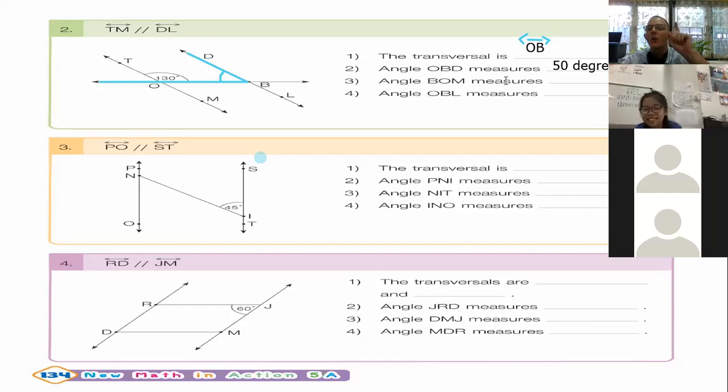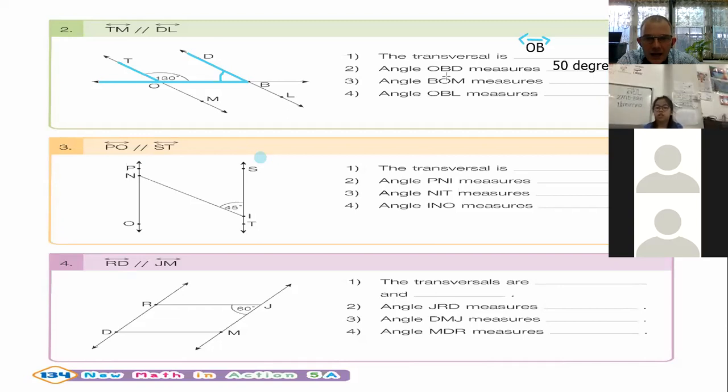50 degrees. Why? Because angle TOB equals 130, and we know these two are co-interior. So 180 minus 130 equals 50. Okay, very good. The next one.